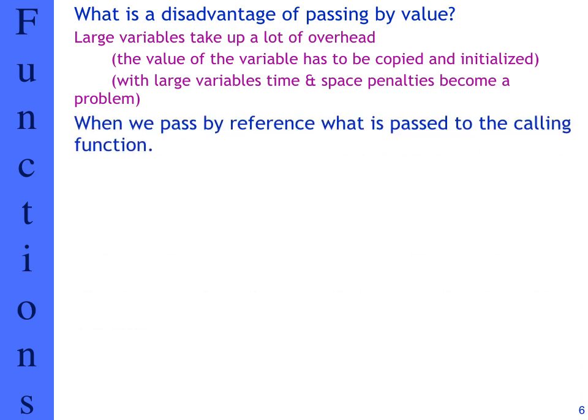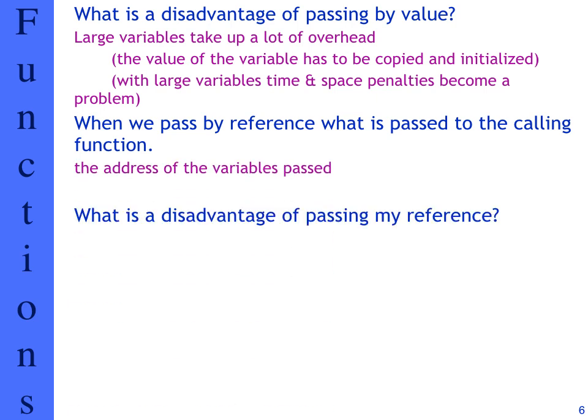When we pass by reference, what are we passing to the called function? We're not making a copy. We're passing just the address of the variable. What is the disadvantage of passing by reference? There are a few things we discussed. The first one is the side effect.